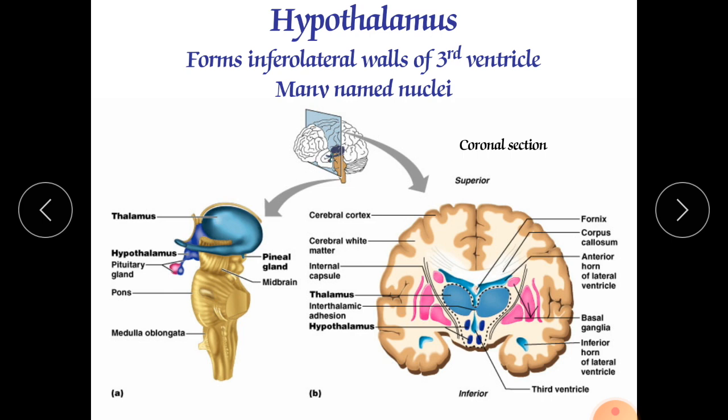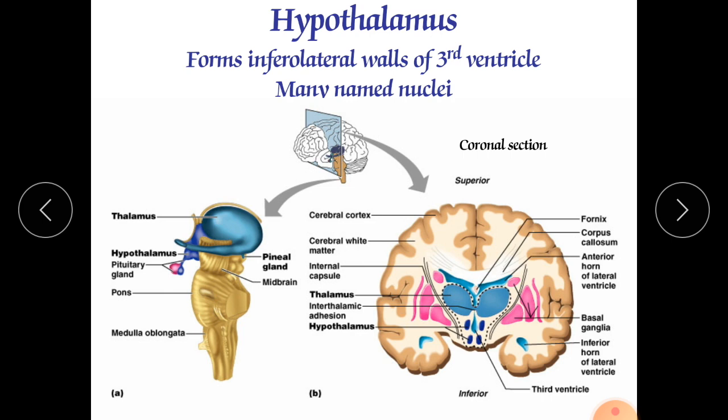The hypothalamus is responsible for the maintenance of the heart rate, increase or decrease of heart rate, impulse generation in the heart, movement of blood through the gastrointestinal tract, and contraction of the urinary bladder. Now the second function of this hypothalamus is production of hormones.